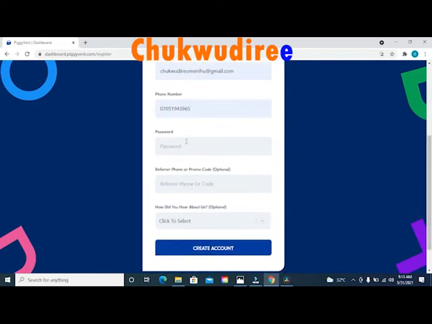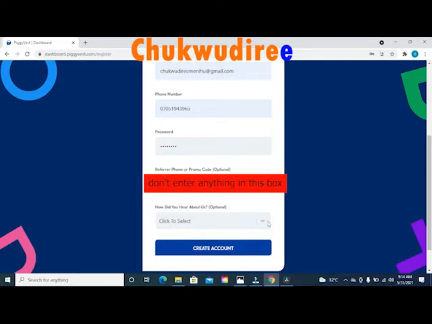Select the option that says email address. Enter your email address. Enter your personal phone number. When you are done entering your personal phone number, you have to enter your password. Right under this option that says enter your password, you will see another option that says referral phone or promo code, and you will see a little bracket that says optional. Right under this information, you will see a little box. In this little box, you are not to enter anything, neither are you to remove anything from this box. Just leave it as it is and move to the next option.